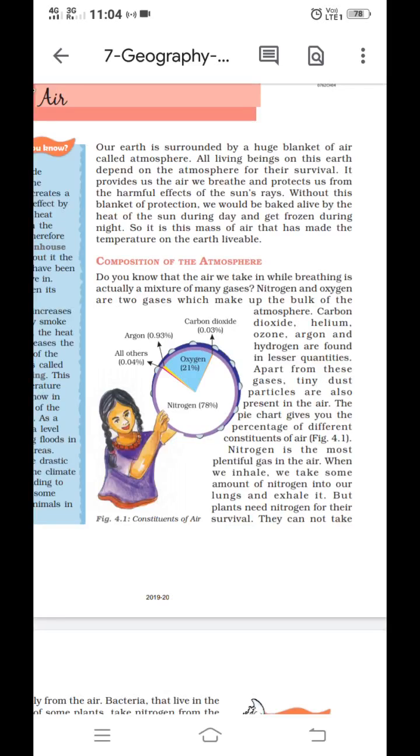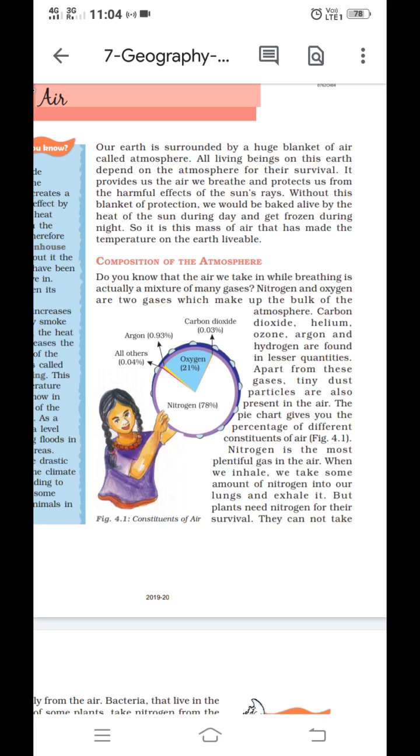Good morning students. Today we will learn another new chapter called Air. This is the fourth chapter from your S.St book. So let's start. Our earth is surrounded by a huge blanket of air. It's called atmosphere. So what is atmosphere? Atmosphere is a huge blanket of air, or a larger amount of air mass, is called atmosphere.